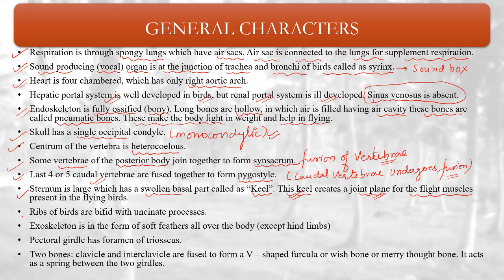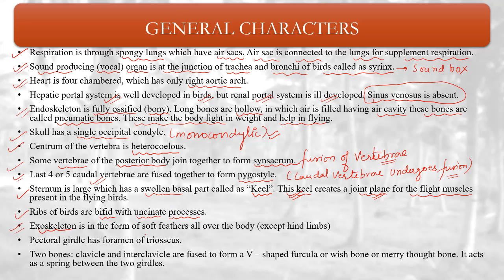Ribs of the birds are bifid. The bird's ribs are bifid with uncinate process. Okay, so when you study structural organization, you will learn about the different types of tissues. Especially when you learn about the skeletal tissues, then you will get to know about the different types of vertebrae and their shape. The ribs of the birds are bifid. You remember that the bird ribs are bifid and they have uncinate process.